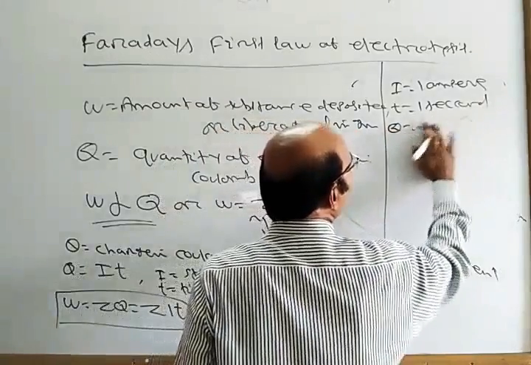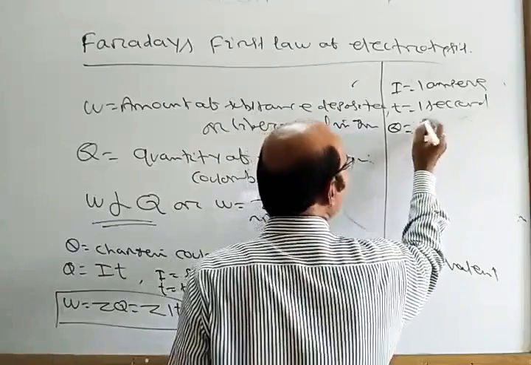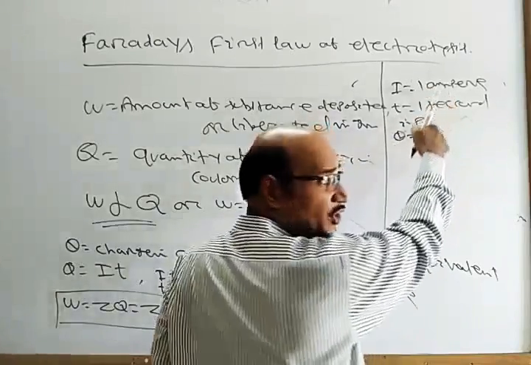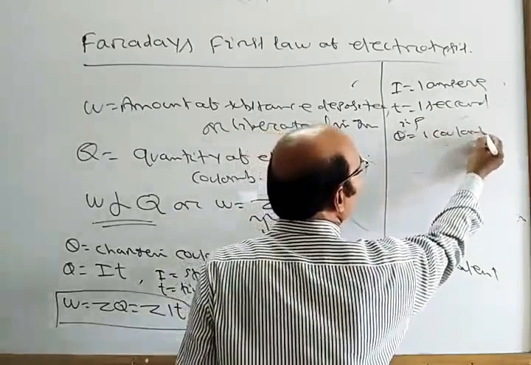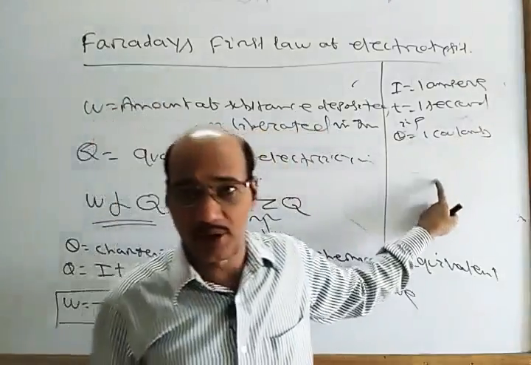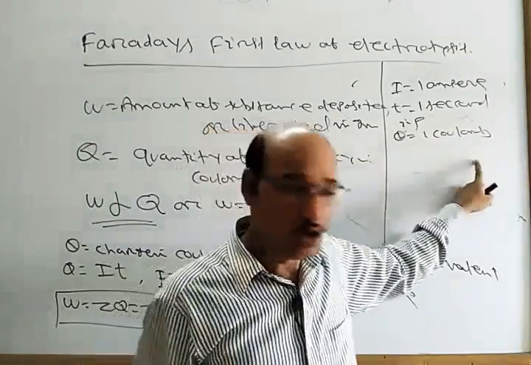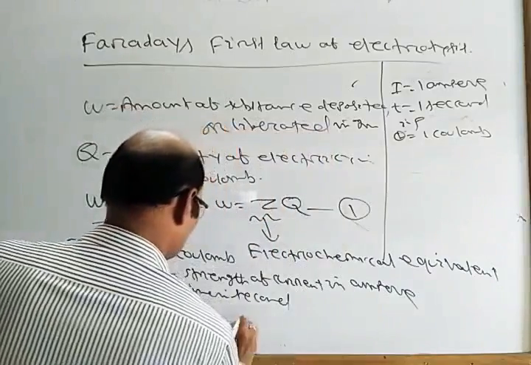So Q equal to 1 ampere into 1 second equal to 1 coulomb. If I equal to 1 ampere, T equal to 1 second, that is Q equal to 1 coulomb, then you can say this is equation 1, equation 2.